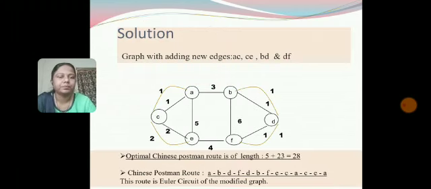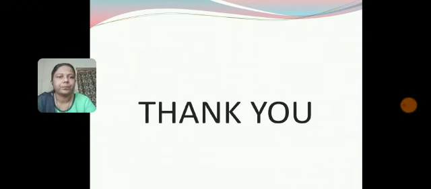So you can see after adding these edges AC, CE, BD and DF, we get this modified graph. Now we can easily find the optimal Chinese postman route, which is of length 5 plus the original weight 23, so it is 28. The Chinese postman route is A, B, D, F, D, B, F, E, C, A, C, E, A. Here vertices can be repeated but edges are not repeated. This route is the Euler circuit of the modified graph. So thank you.